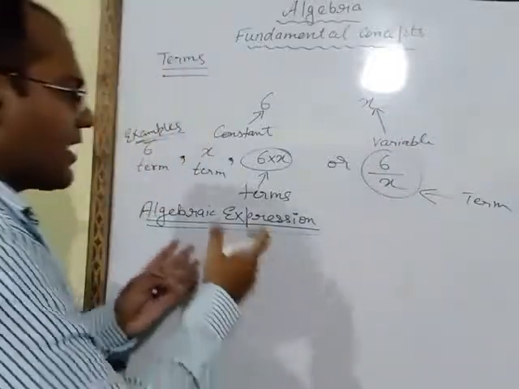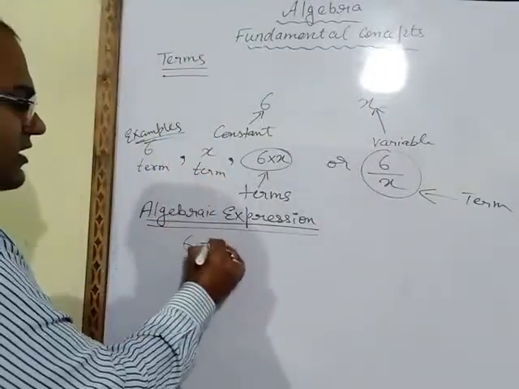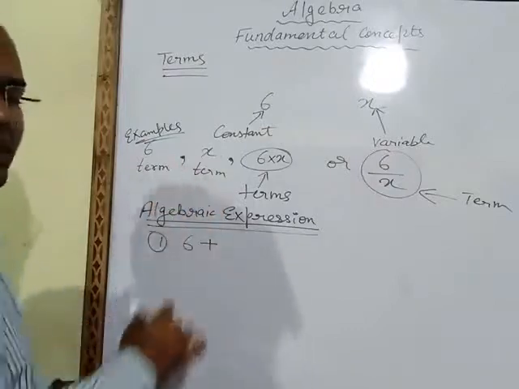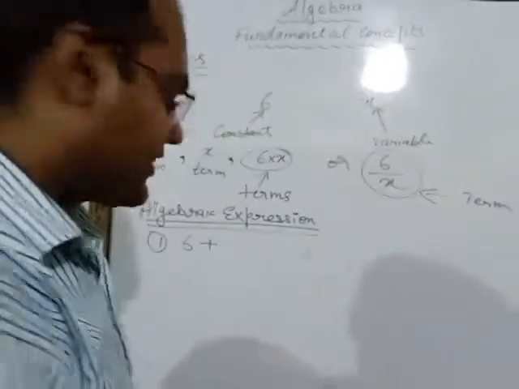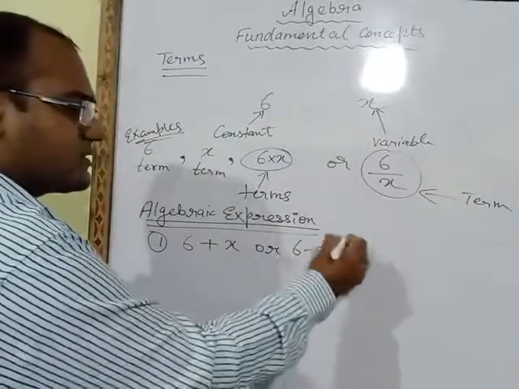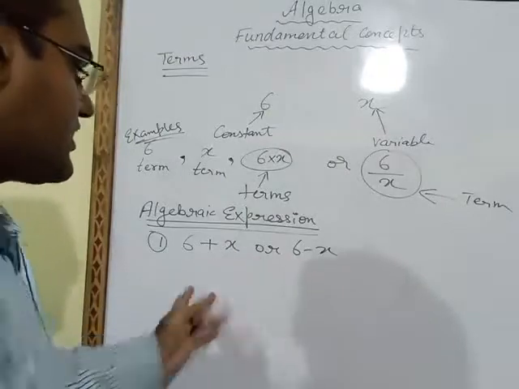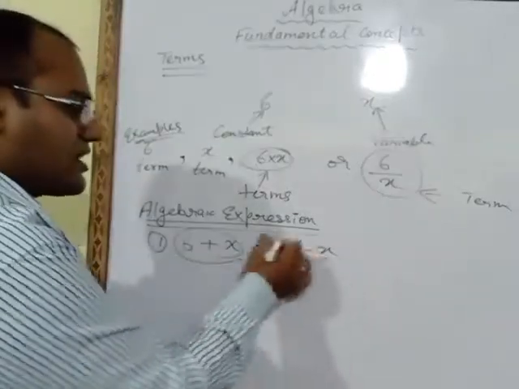If I combine 2 terms with addition or subtraction, 6 plus x or 6 minus x, then such equations are known as algebraic expressions.